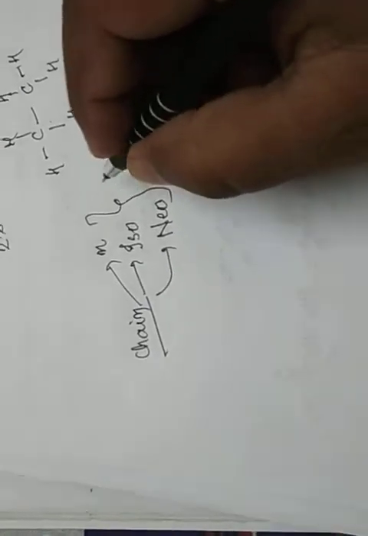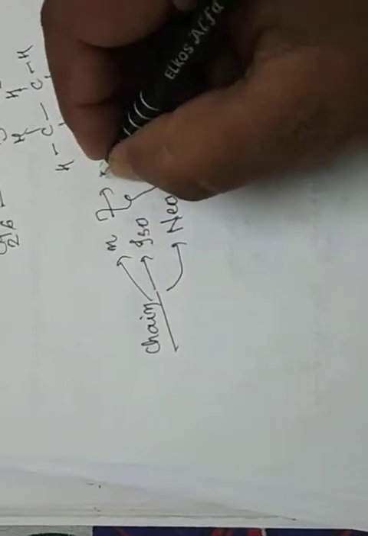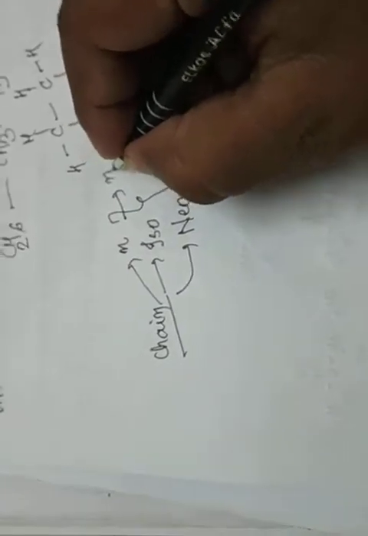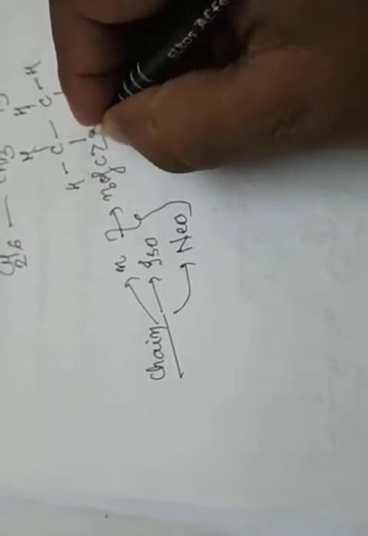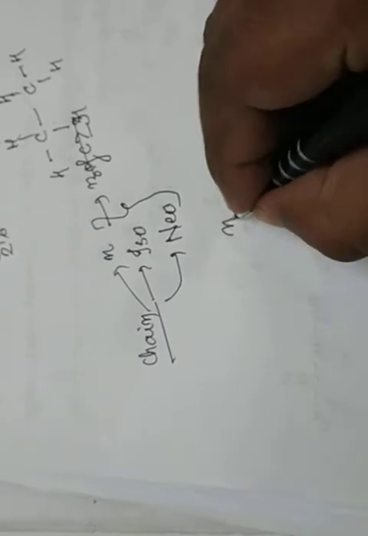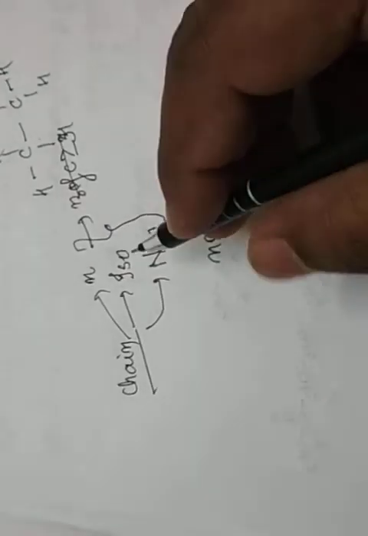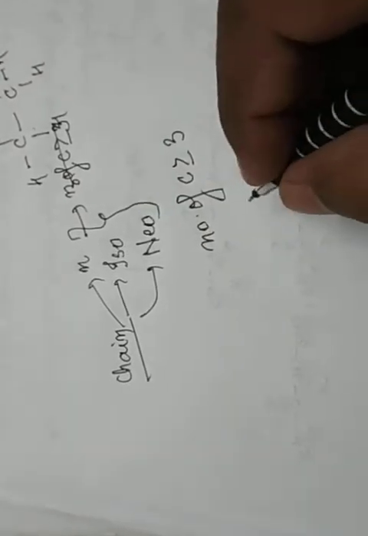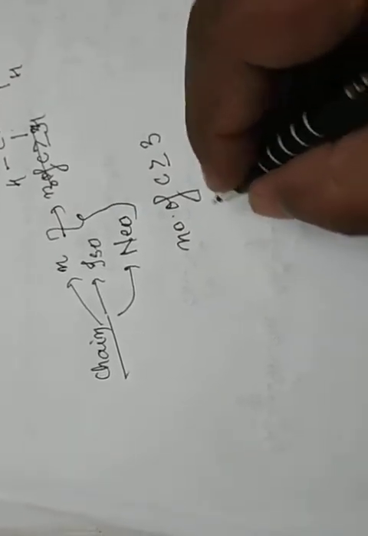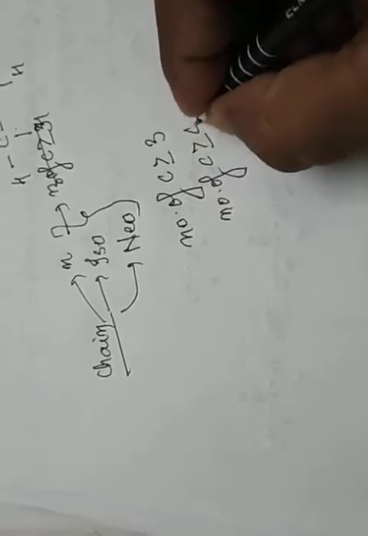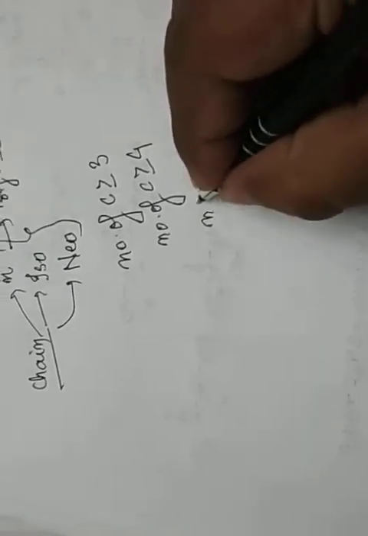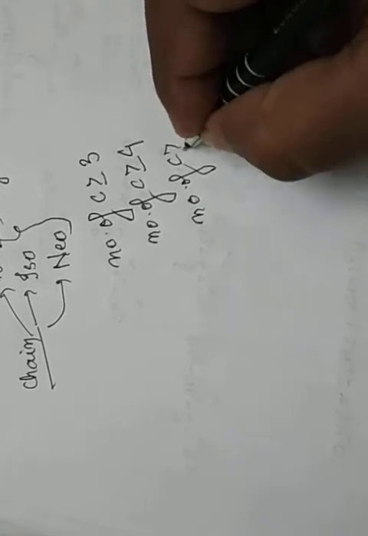Normal requires the number of carbons to be greater than or equal to 3, so there is a normal chain. Iso is also found when carbons are greater than or equal to 4, and neo is present when carbons are greater than or equal to 5.